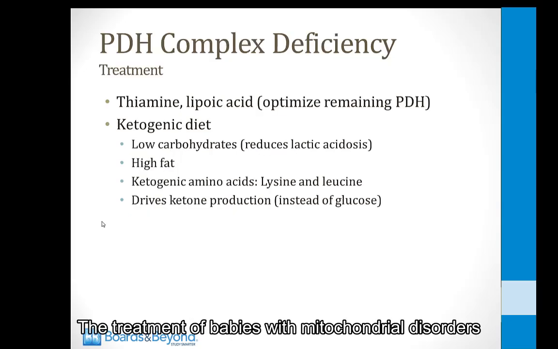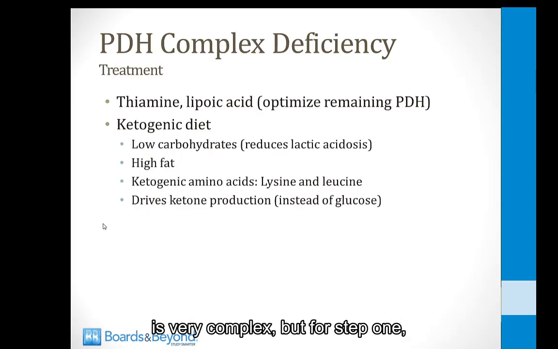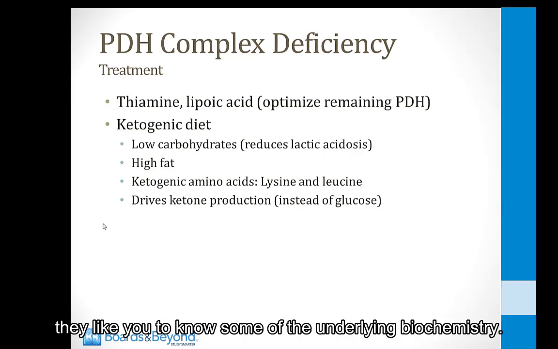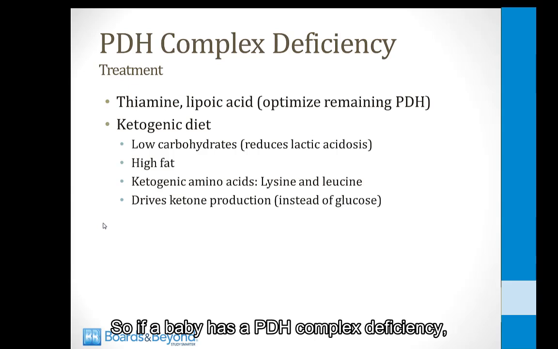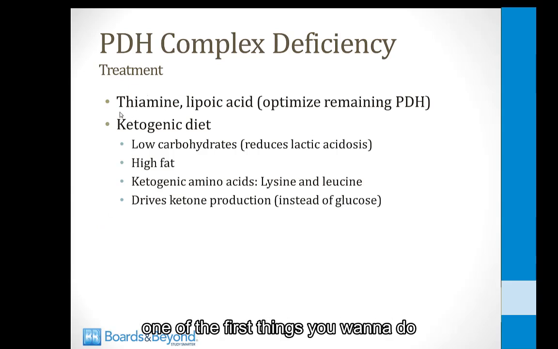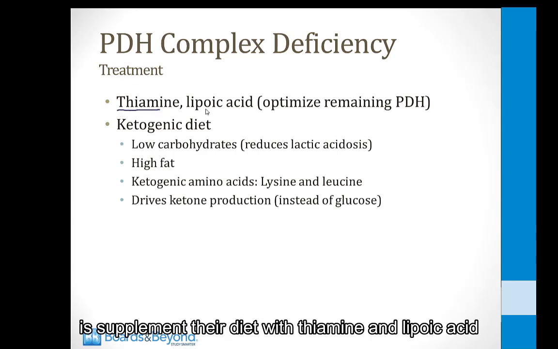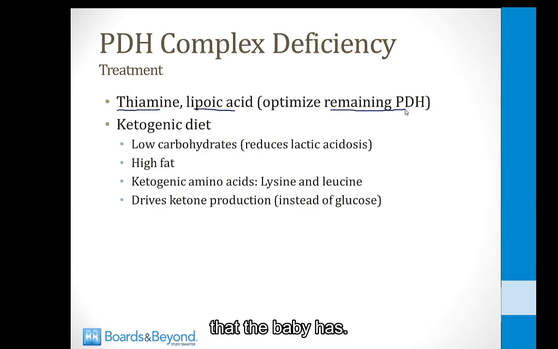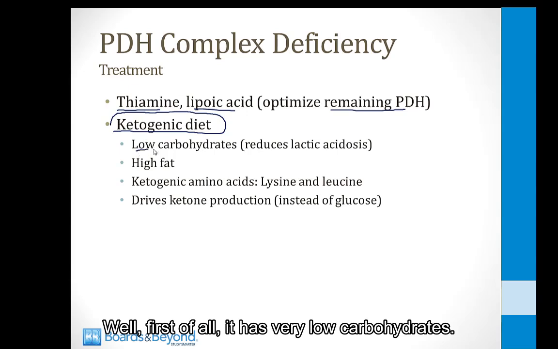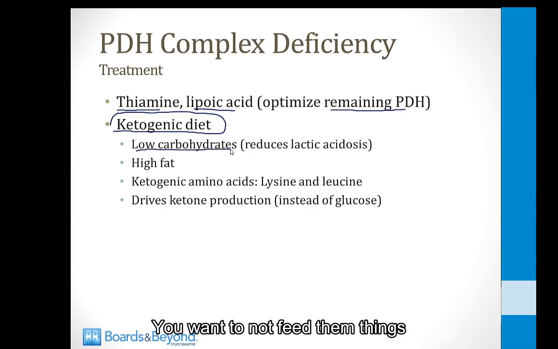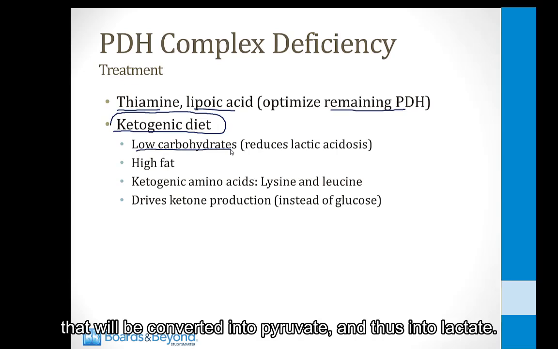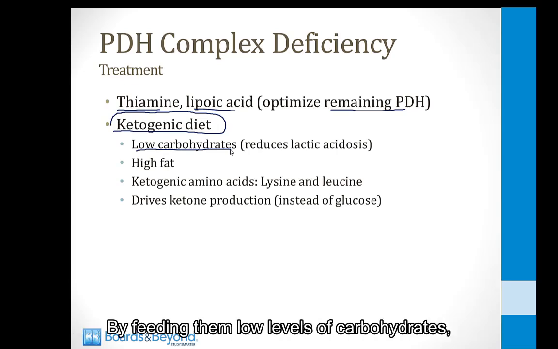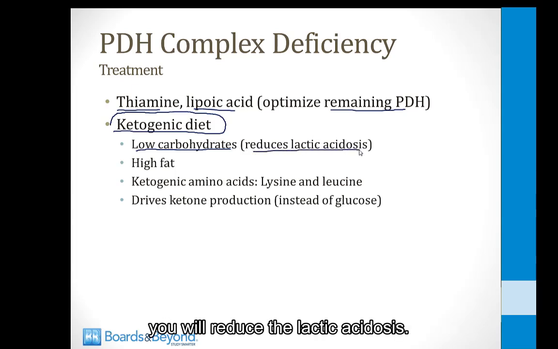The treatment of babies with mitochondrial disorders is very complex, but for step one, they like you to know some of the underlying biochemistry. So if a baby has a PDH complex deficiency, one of the first things you want to do is supplement their diet with thiamine and lipoic acid to try and optimize any functional PDH complexes that the baby has. In addition, you want to feed them what's called a ketogenic diet. So what's a ketogenic diet? Well, first of all, it has very low carbohydrates. You want to not feed them things that will be converted into pyruvate and thus into lactate. By feeding them low levels of carbohydrates, you will reduce the lactic acidosis.